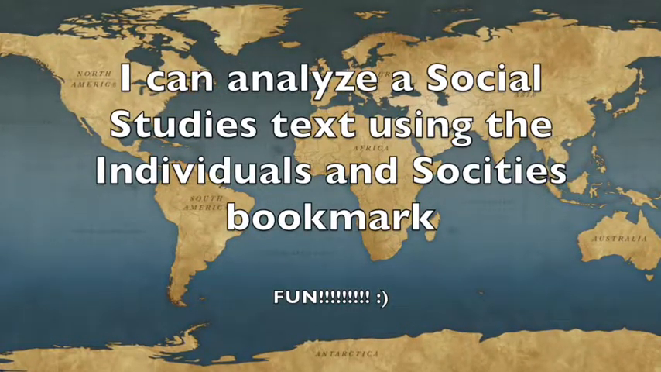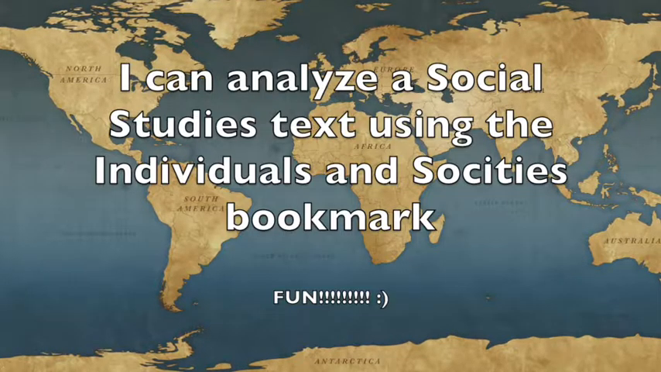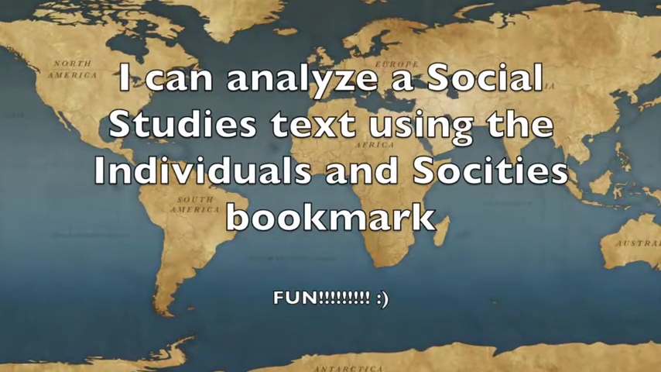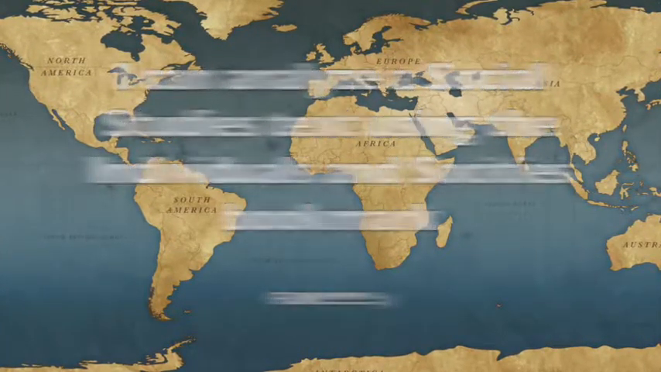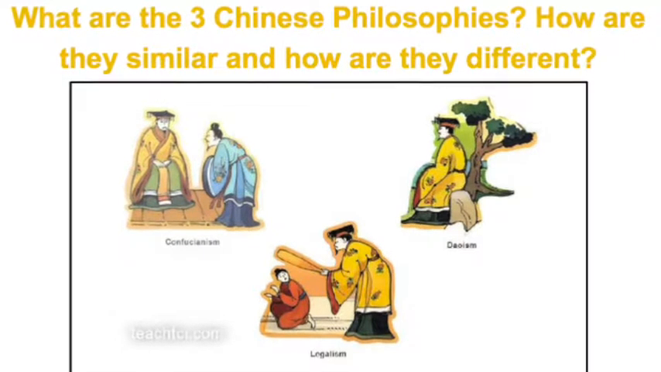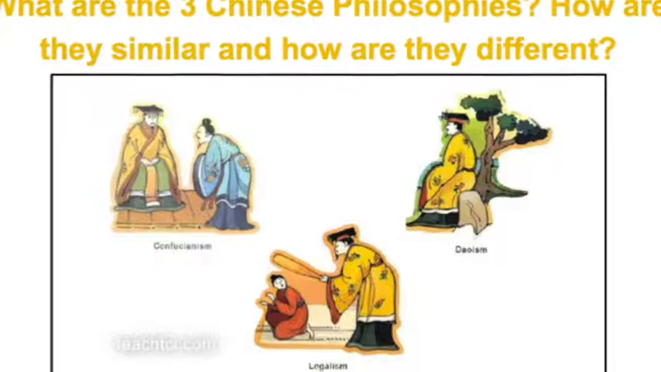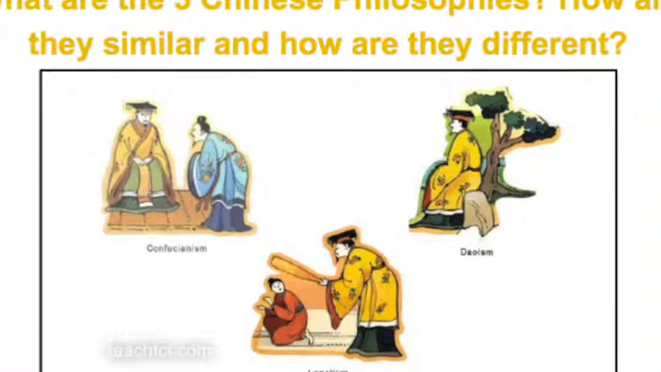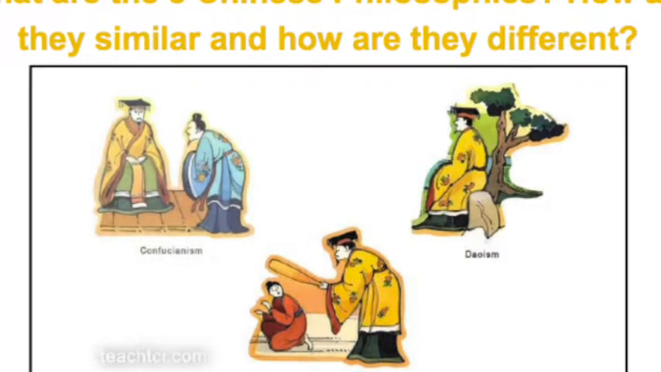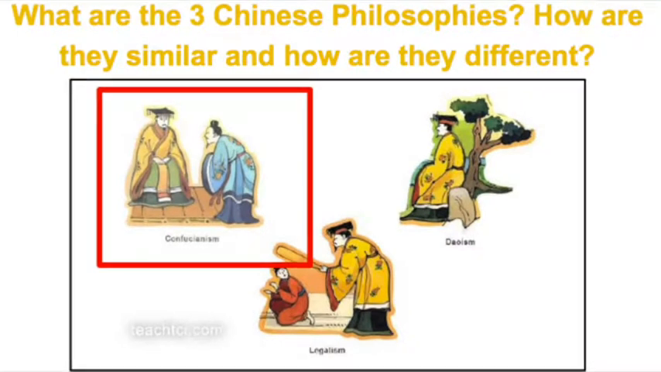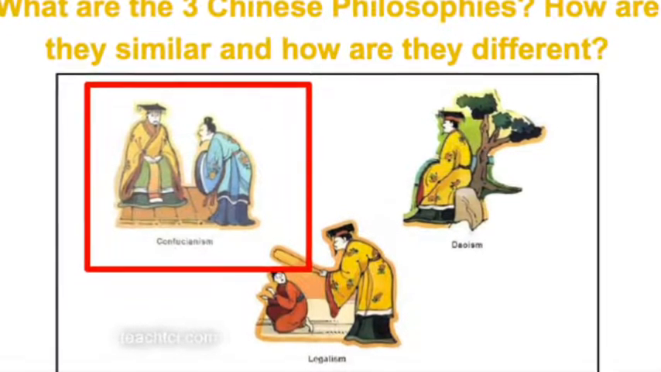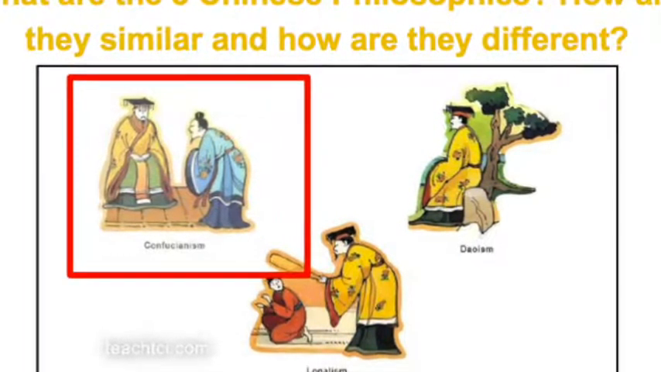I can analyze a social studies text using the Individuals and Societies bookmark. So in Individuals and Societies, you've been learning about the 3 Chinese philosophies: Confucianism, Legalism, and Taoism. We're going to start today by talking about the philosophy of Confucianism.